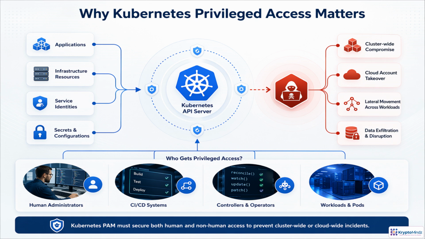In Kubernetes, privileged access is not limited to an administrator logging in. The API server can control workloads, secrets, identities, and even cloud resources. That means one over-permissioned user, pipeline, controller, or pod can turn a small compromise into a cluster-wide incident.